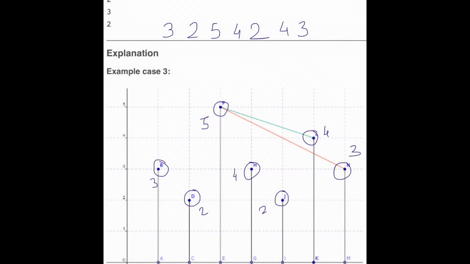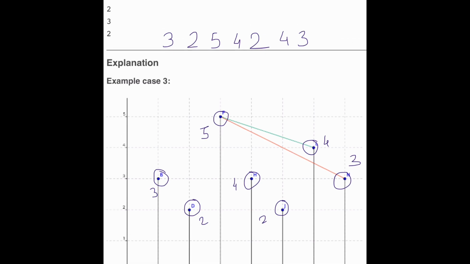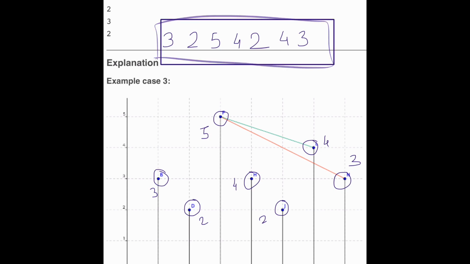So now let us look at the example test case of this Paparazzi Genady problem. The given test case has these heights. So these are the heights of our n sections: 3 2 5 4 2 4 3. As you can see in this graph, for each x equals i, the heights are given. These are all x equals i, and for each of them the heights are given. Now remember the question said we have to find the maximum of this j minus i, right?